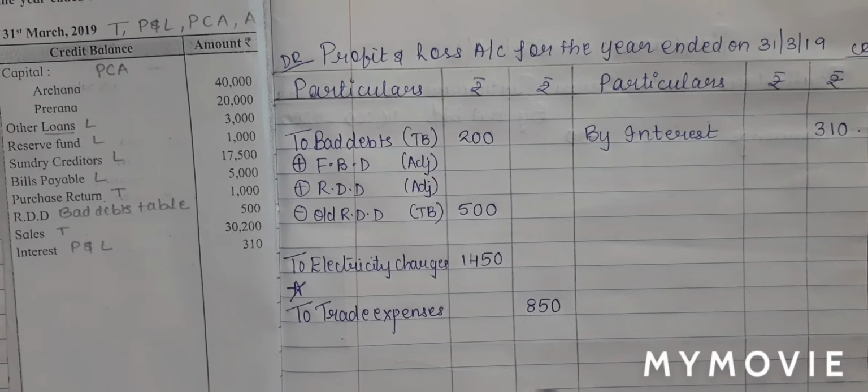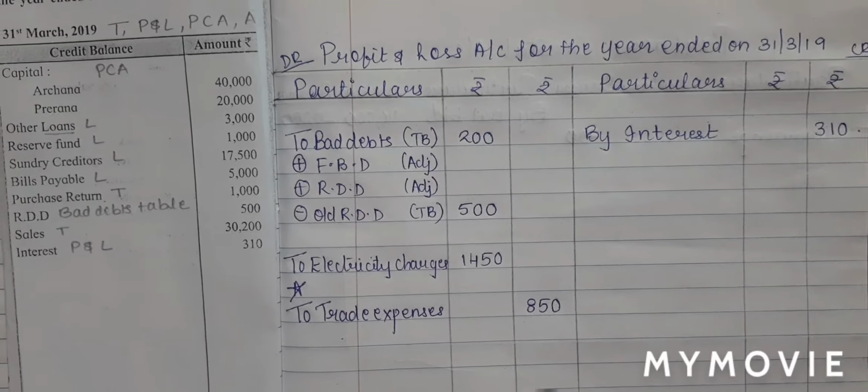We will now begin with our step number 4, adjustments. Remember, students, adjustments have 2 effects. So let us start with the first adjustment. Stock on 31st March is valued at cost price rupees 12,000 and market price rupees 17,000. This is my closing stock. So closing stock, my first effect will come in my trading account. I told you there are 2 amounts given. You will take the amount whichever is less. So my amount will be 12,000.